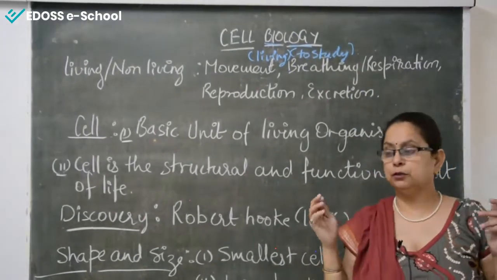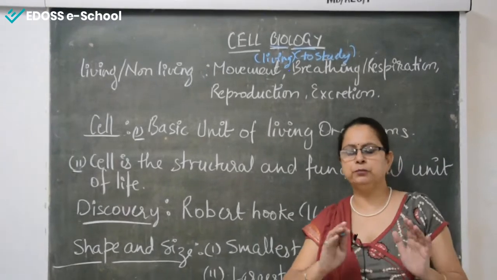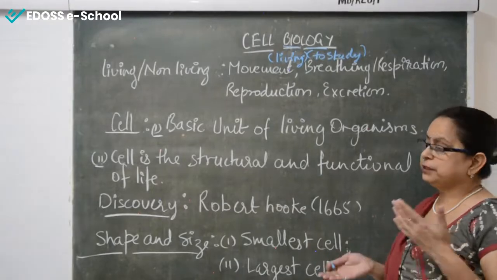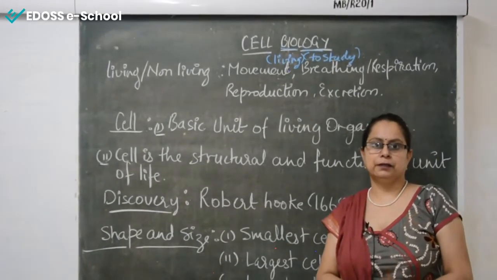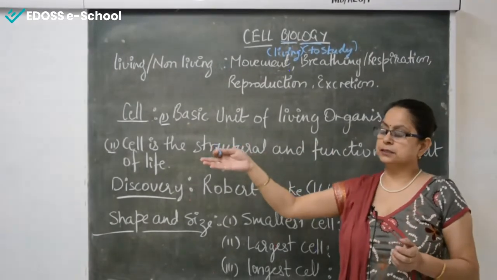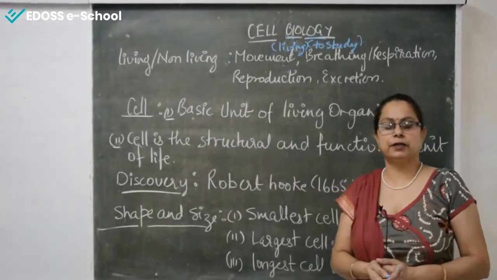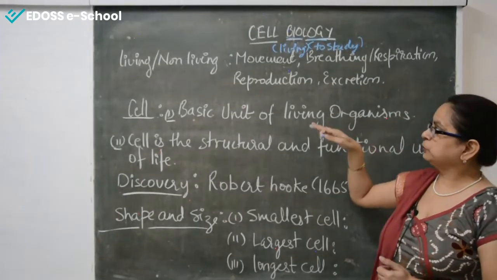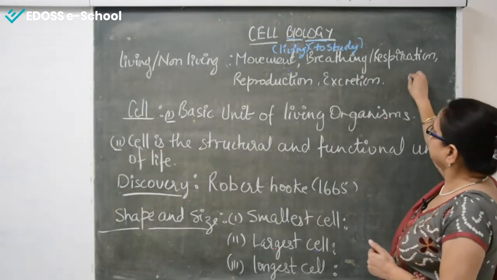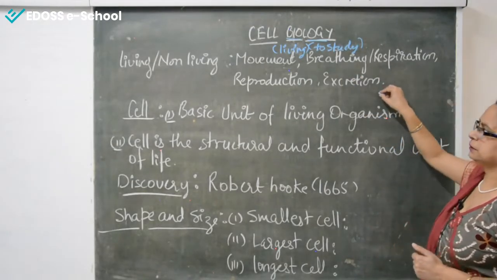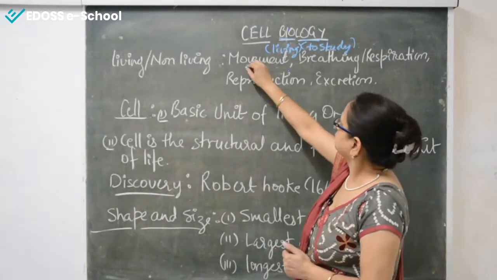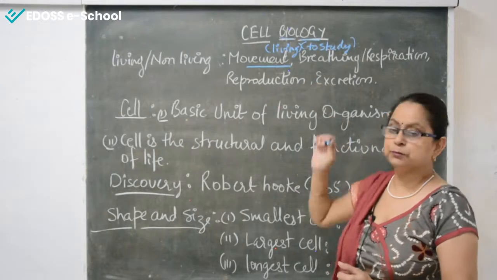If we look at our surroundings, we can see numerous varieties of living and non-living things. Now the question arises, how do we distinguish between the living and non-living? There is no perfect criteria or definition regarding the living and non-living, so we distinguish them through differentiation. Today we are taking some points of differentiation that make a great difference between the living and non-living. First of all, the first point of differentiation is movement.